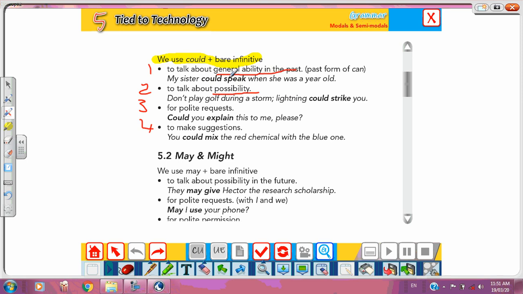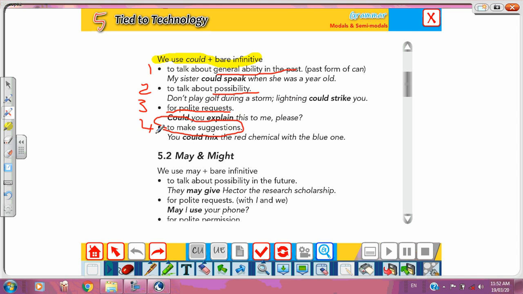So again, general ability in the past, possibility, polite requests. It's a request, but in a polite way, when you are talking to your mother or your manager. Could you please help me? Could you please tell me the plan for today? And number 4, to make suggestions. If you want to recommend or suggest something, you say, we could go to the cinema tomorrow.